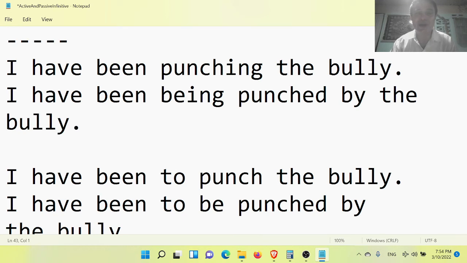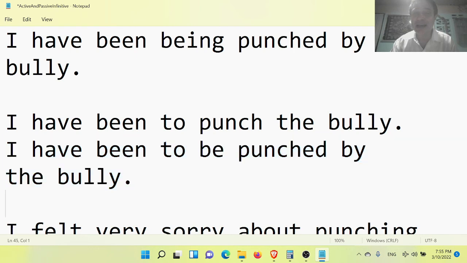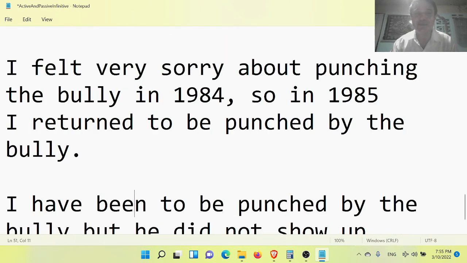Now, the next example, I took the present perfect, I have been, but instead of the continuous punching, I put the to punch form. What does it mean when I say I have been to punch the bully, which is active, or I have been to be punched by the bully, which is passive? Well, I made an example for you. Here it is. I felt very sorry about punching the bully in 1984. So in 1985, I returned to the same spot to be punched by the bully.